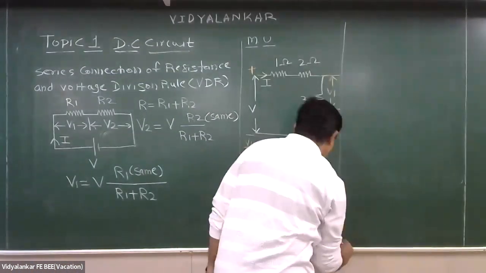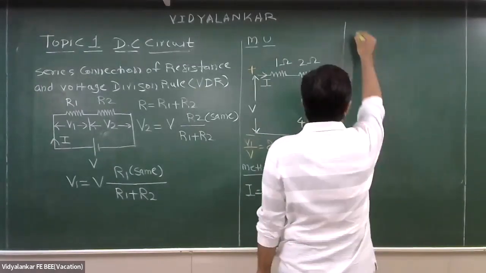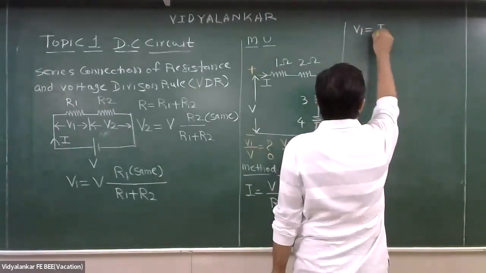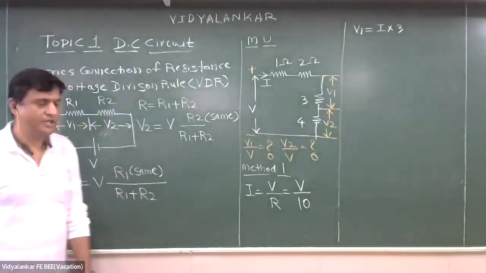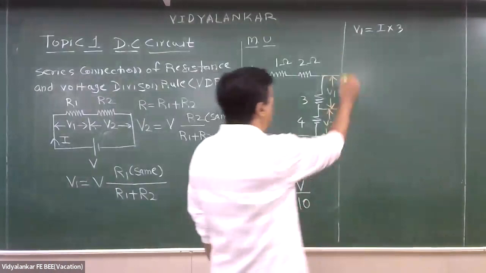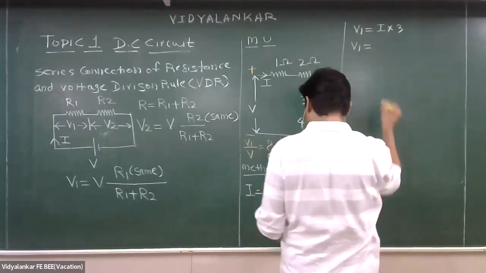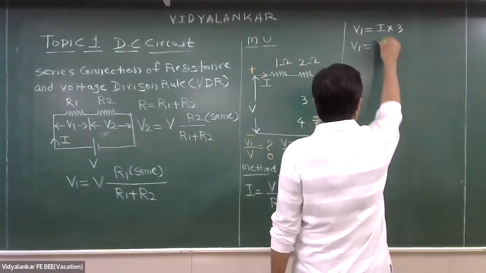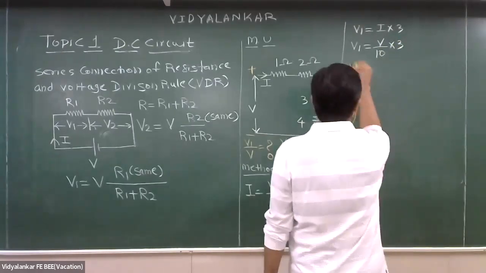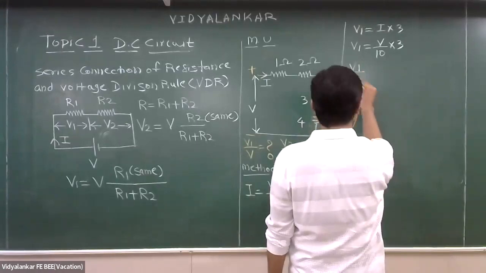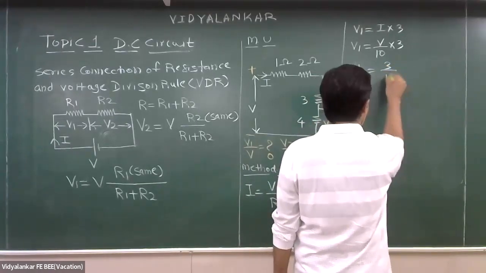Now, can I say V1 equal to I into 3? So V1 equal to, what is I? I is V by 10, into 3. So V1 upon V equal to 3 by 10.